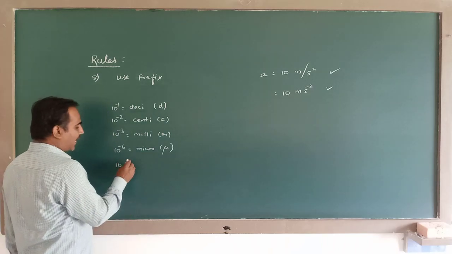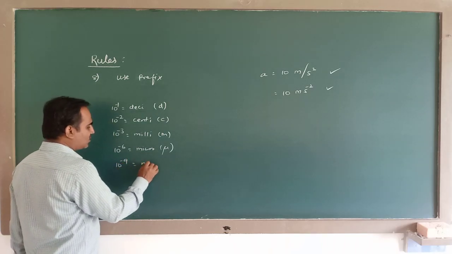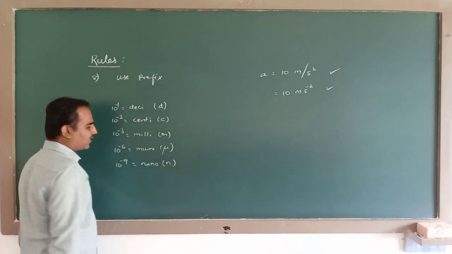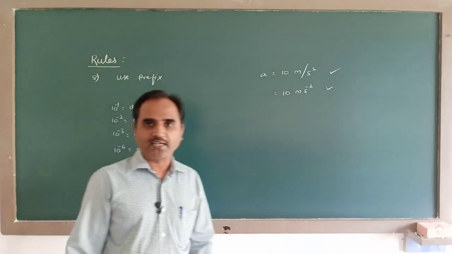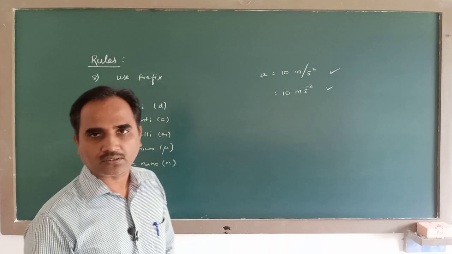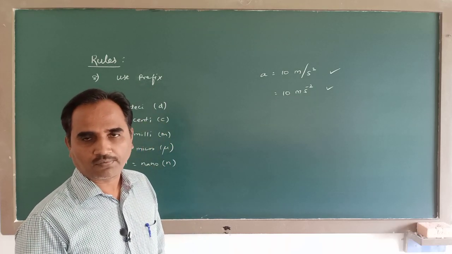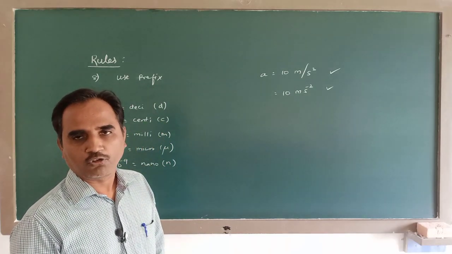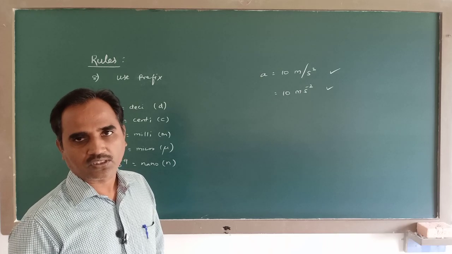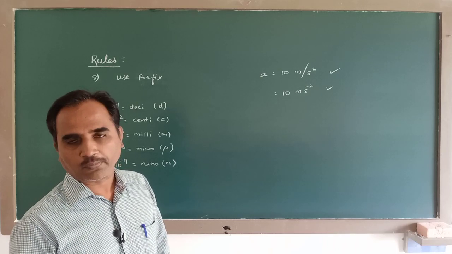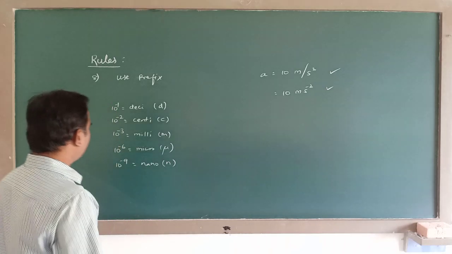And nano, 10 to the power of minus 9, this is called nano, represented as n. Wavelength of light is of the order of nanometers. Nano means 10 to the power of minus 9. You might have heard of nanoparticles. Size of the particle will be of the order of 10 to the power of minus 9, like that.